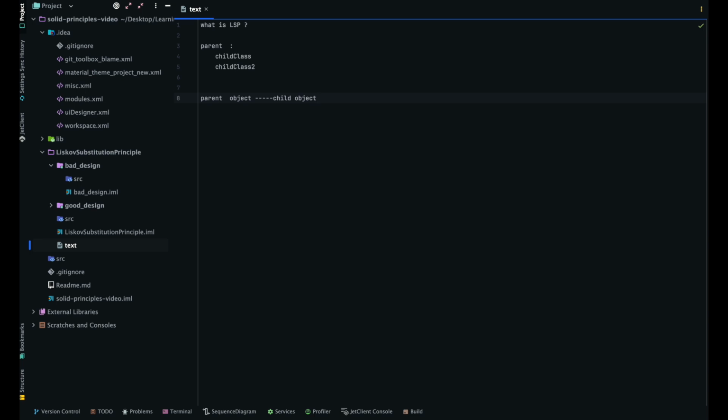Now what is the importance of LSP? The importance of LSP is that it promotes reusability, modularity, and maintainability by ensuring that components within a hierarchy can be easily interchangeable. Now let's look at some indicators of LSP violation.